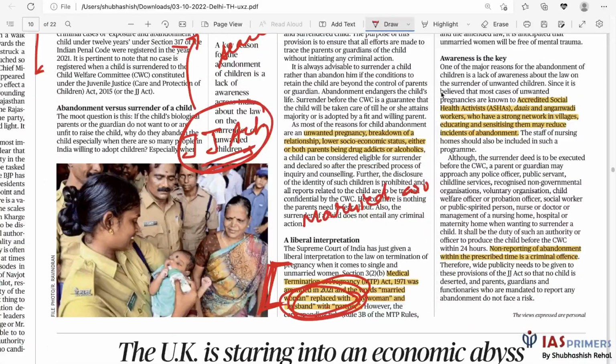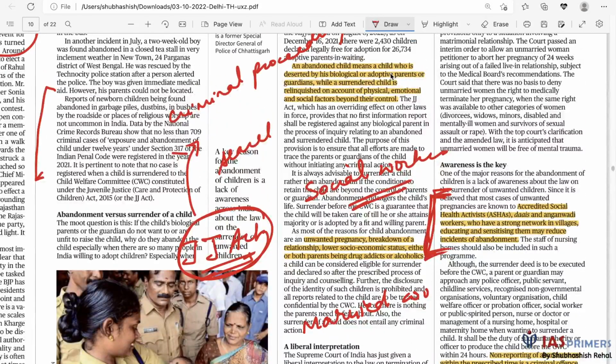Then what needs to be done? We have Asha workers, Dais, Anganwadis. So social workers basically on the government's payroll. These social workers who have good networks can play a role in educating and sensitizing them. Social influence and persuasion ethics. They can sensitize the people about this issue and inform them about the ways of safe surrender.